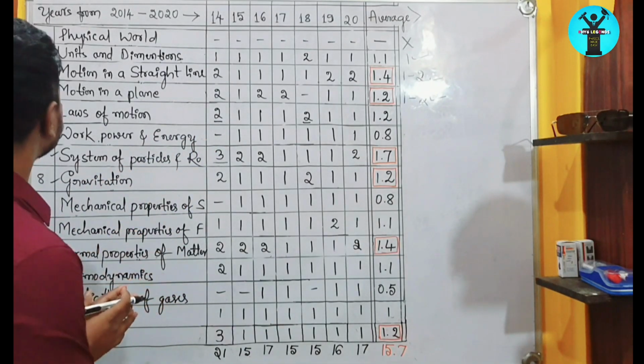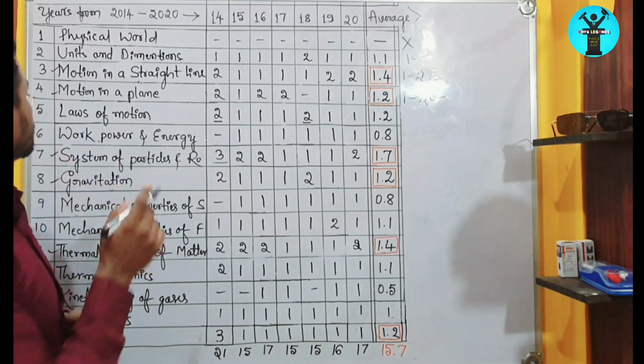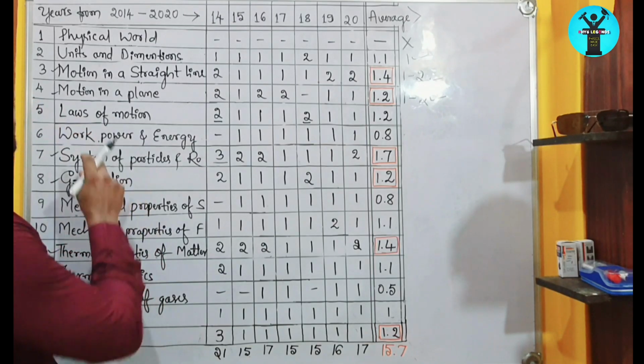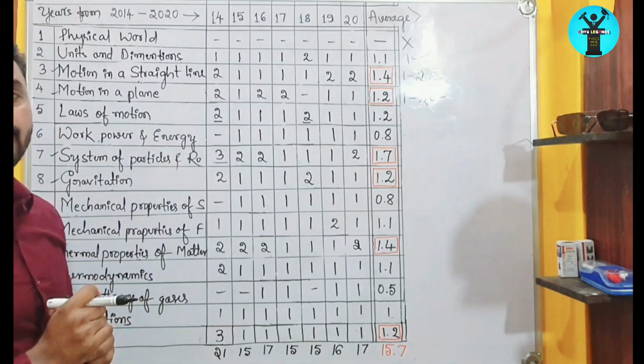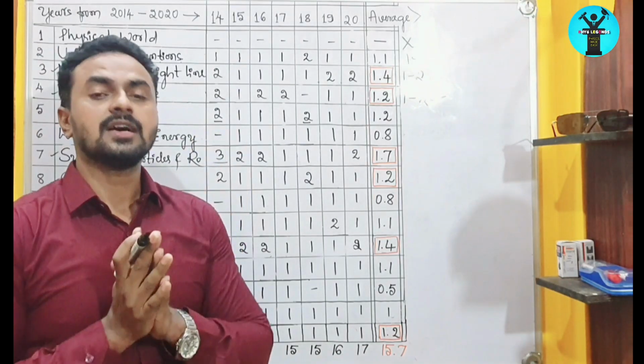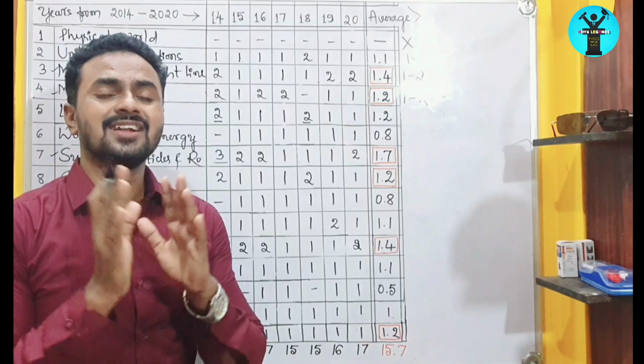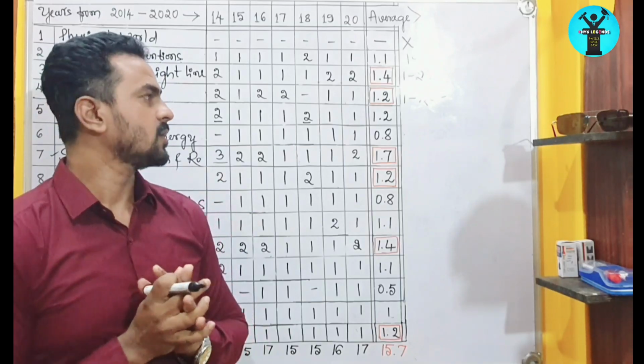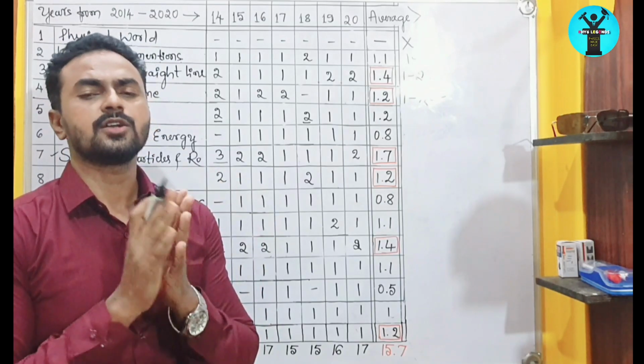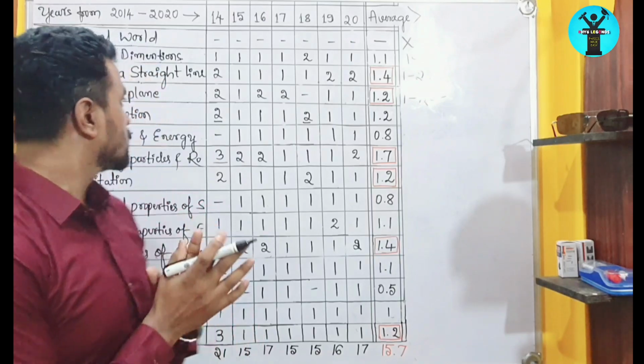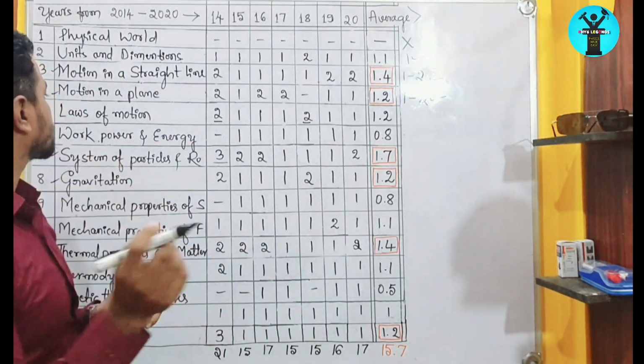Alright, after that, before going to laws of motion, I forgot one thing. In motion in a plane, the types of vectors are there. And finding the resultant vector of 2 vectors, and the cross product and dot product of vectors are there. So based on that also, conceptual questions will be there.